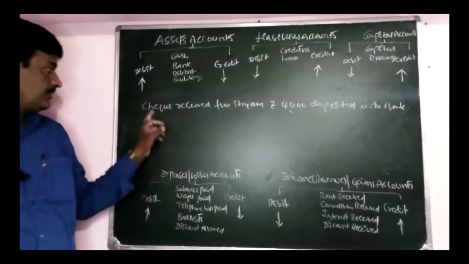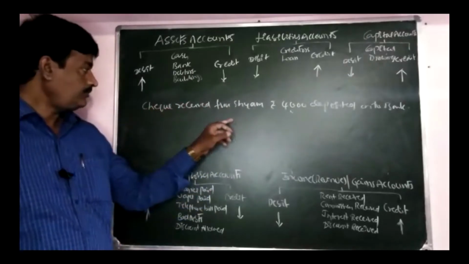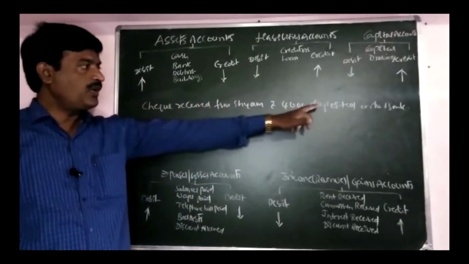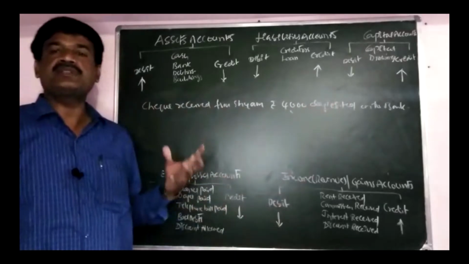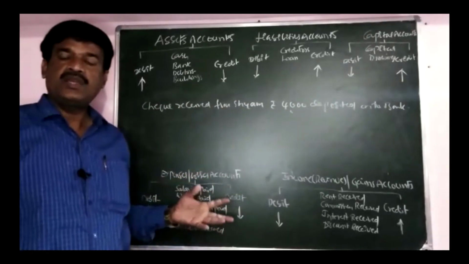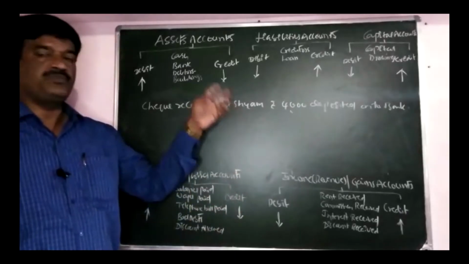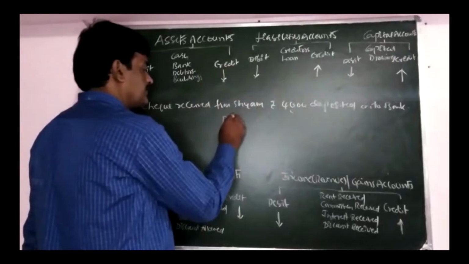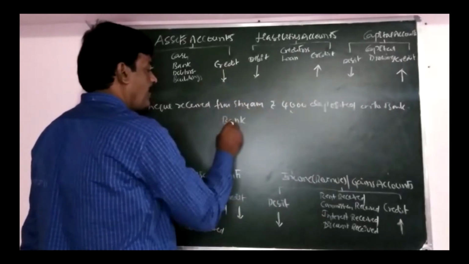Now, cheque received. We are receiving the cheque today and on the same day deposited into bank. Whenever a cheque is received from any person, if the same cheque is deposited into bank on the same day, then we are taking two aspects, that is bank and party.